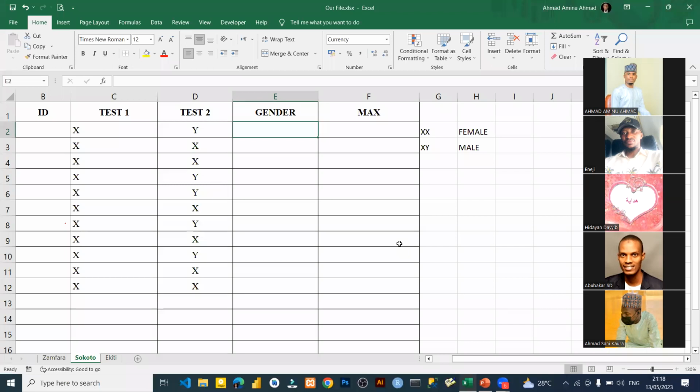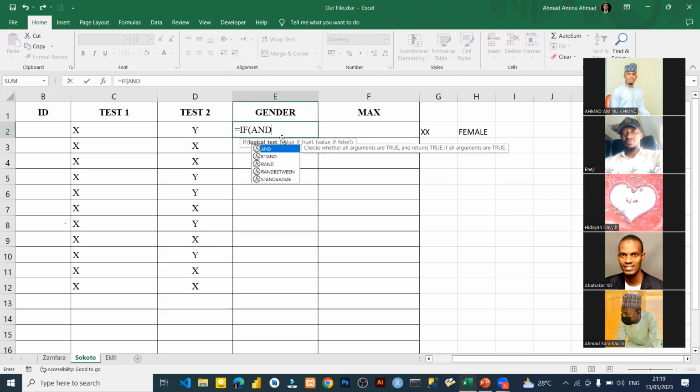So if you want to apply this AND, we're going to use the AND so that we are comparing these two cells. And we must have XX to be what? XX is going to be female and XY is going to be male. That's what I wrote here, if you can see. So let's see how to apply the formula. What you are going to say: equals, IF, open bracket, then you write your AND. IF, open bracket, AND.